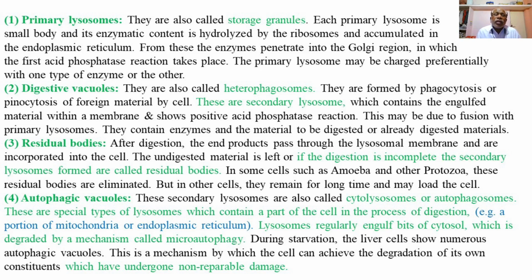and are incorporated into the cell, and only the undigested material is left. If the digestion is incomplete, the secondary lysosomes formed are called residual bodies. So, if the process of digestion in the digestive vacuole is complete, the end products are completely discharged through the lysosomal membrane and incorporated into the cell.